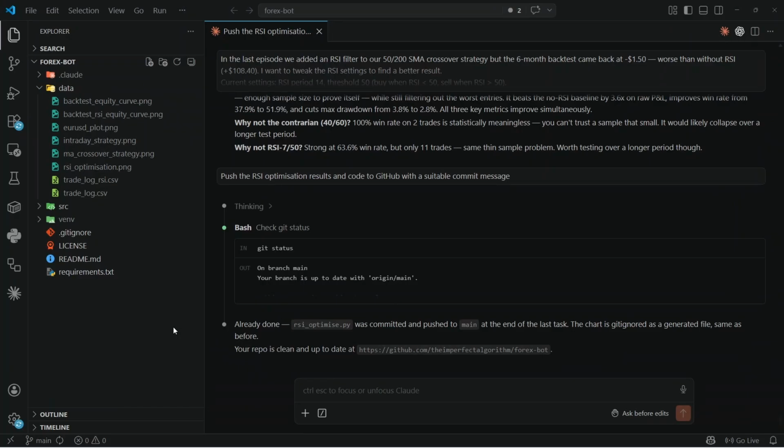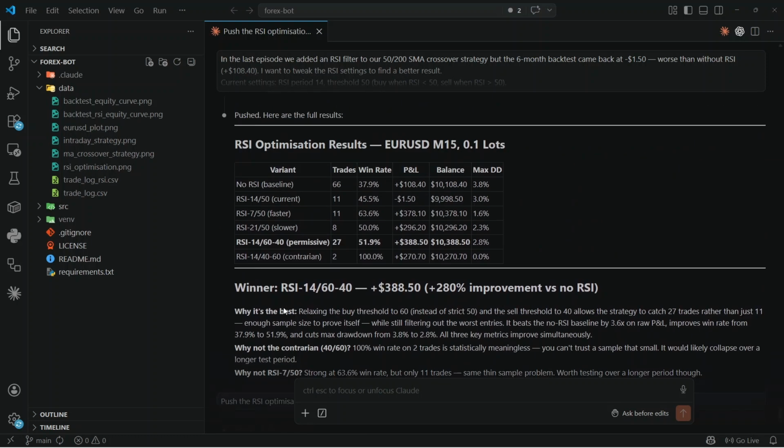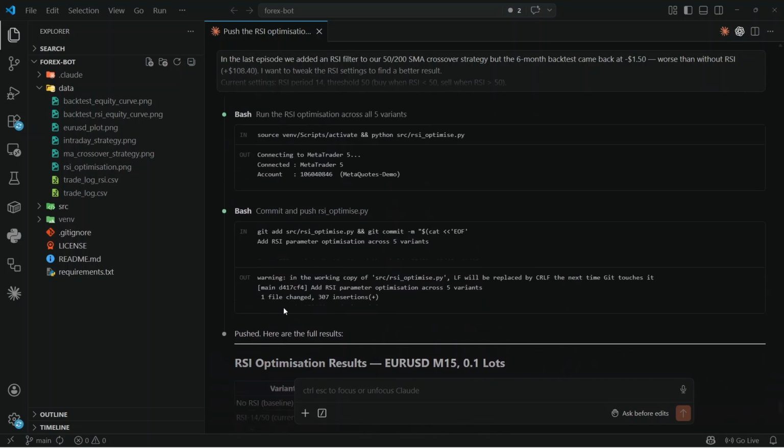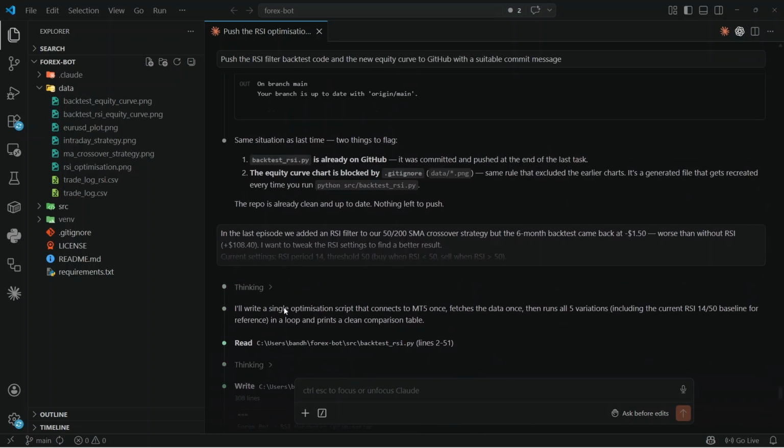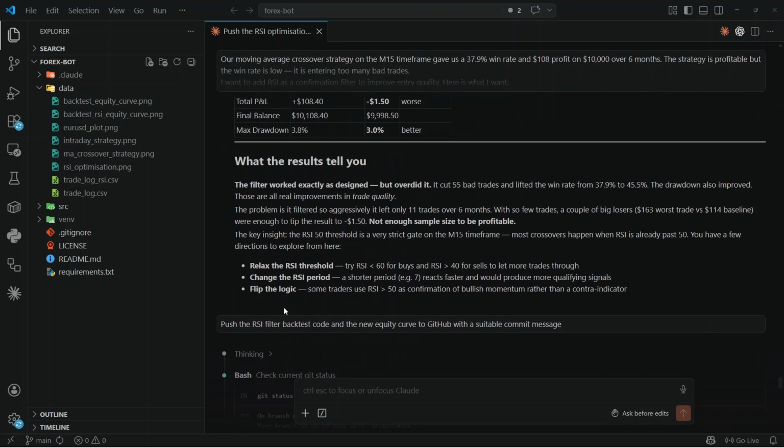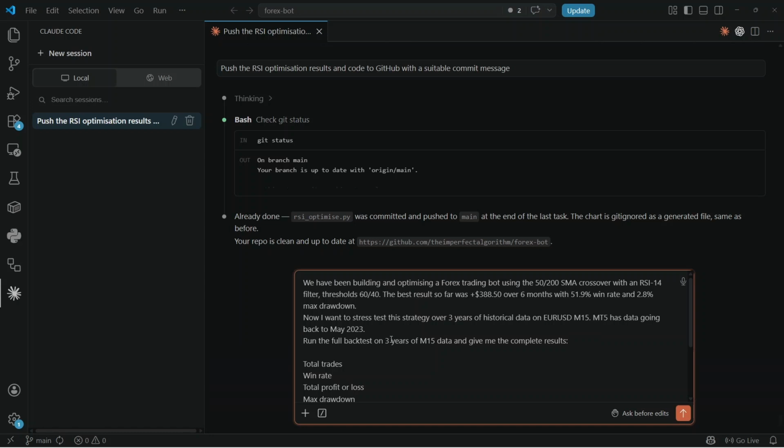This is the same Claude chat we have been using since episode 1. Every prompt, every result, every failure, all documented here in one continuous conversation. And today, we are adding one more prompt. The question is simple. Does our best strategy actually hold up over time? Or did we just get lucky on a short window of data? 3 years, same strategy, same settings, let's find out.